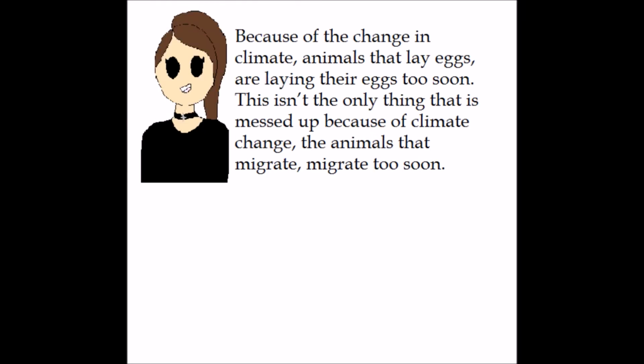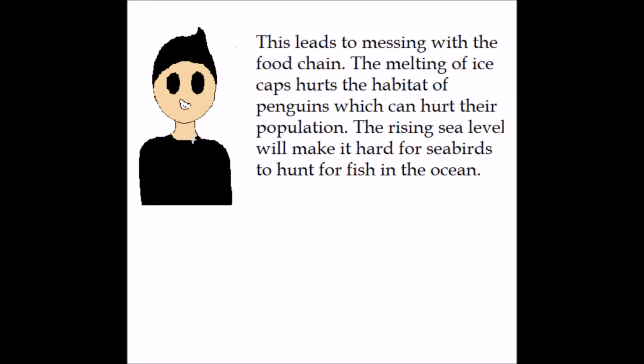Because of the change in climate, animals that lay eggs are laying their eggs too soon. This isn't the only thing that is messed up because of climate change. Animals migrate too soon. This leads to messing with the food chain. The melting ice caps hurt the habitats of penguins, which can hurt the population. The rising sea level will make it hard for seabirds to hunt for fish in the ocean.